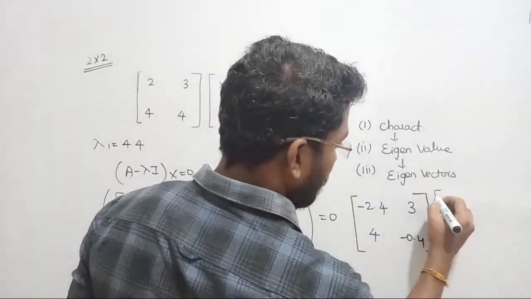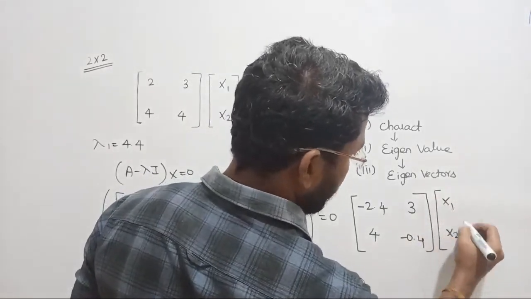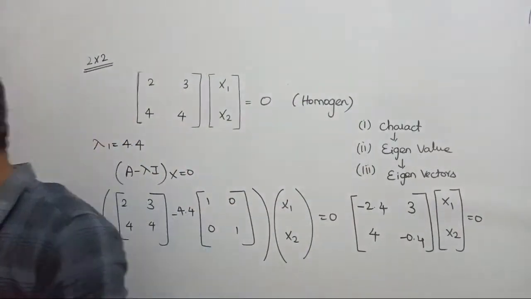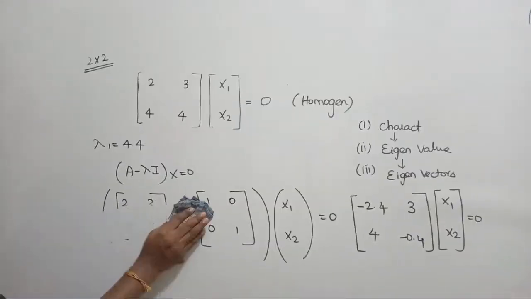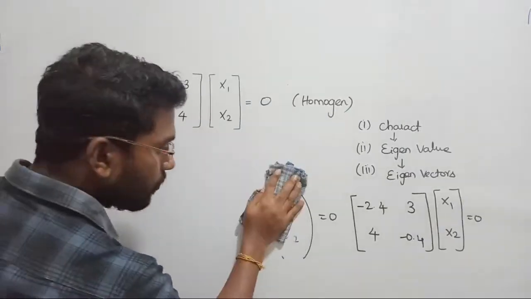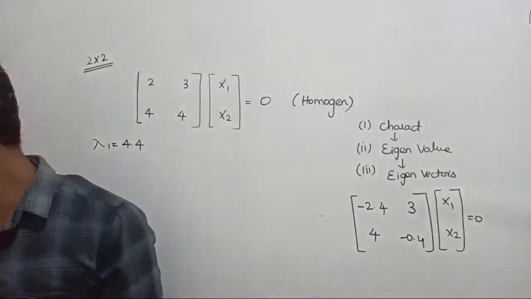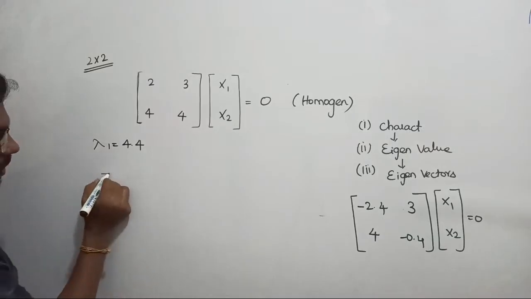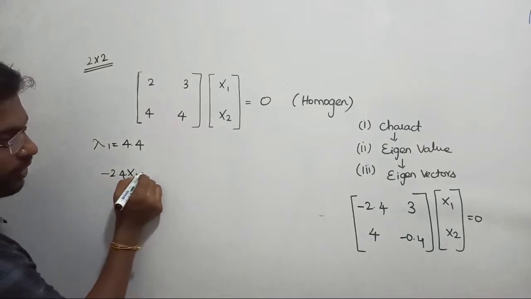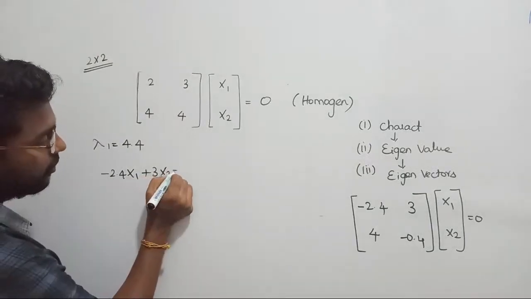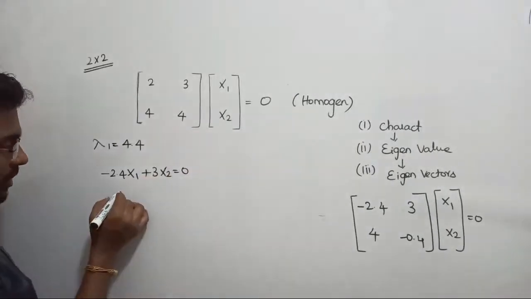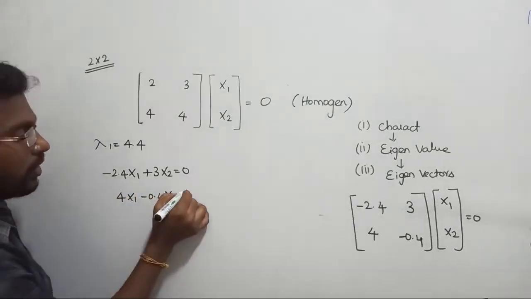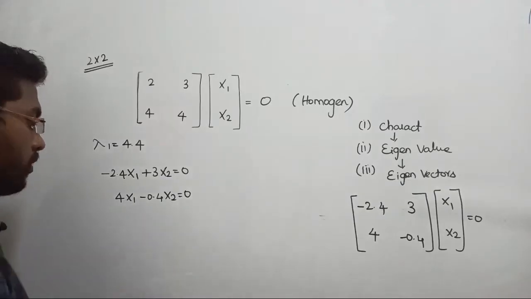This is multiplied by the vector x1, x2, equal to 0. Finally, we are going to get the vector equation. So the equations are: minus 2.4 times x1 plus 3 times x2 equals 0, and then 4 times x1 minus 0.4 times x2 equals 0.